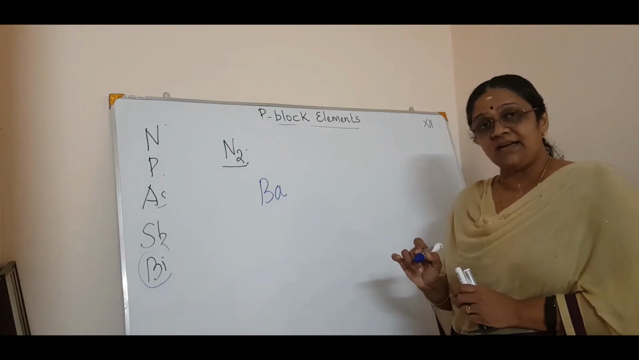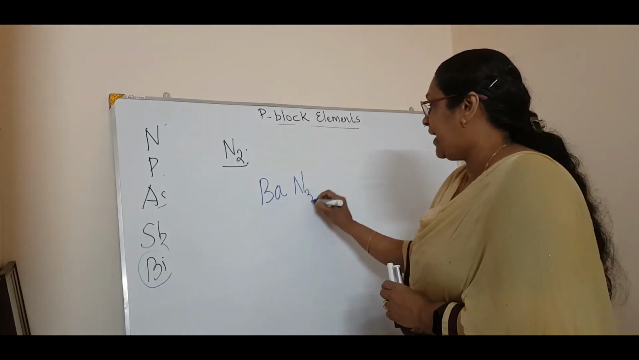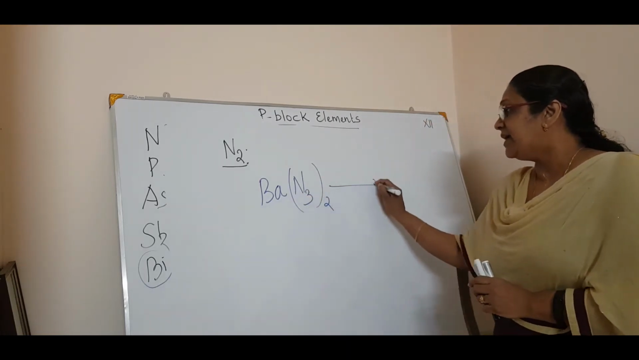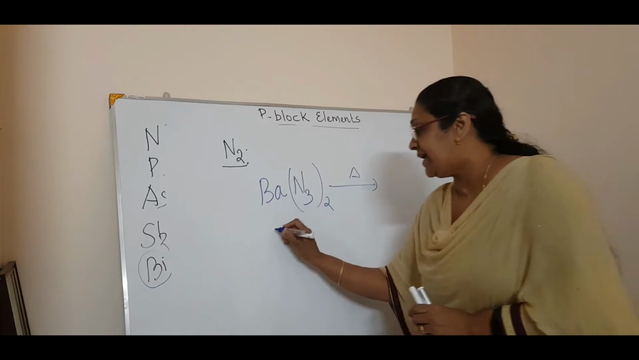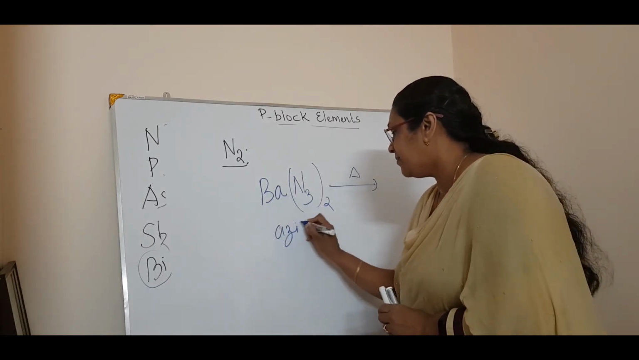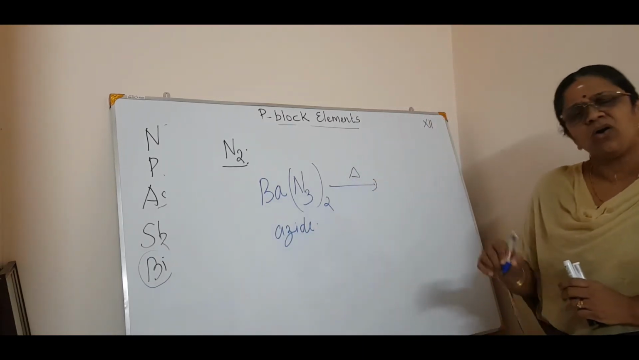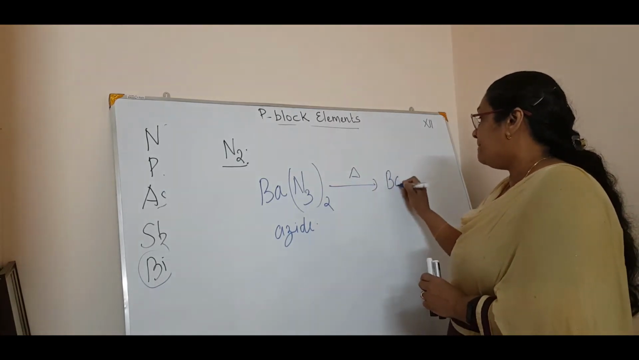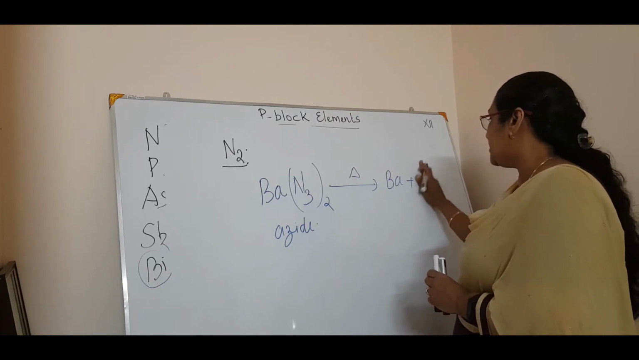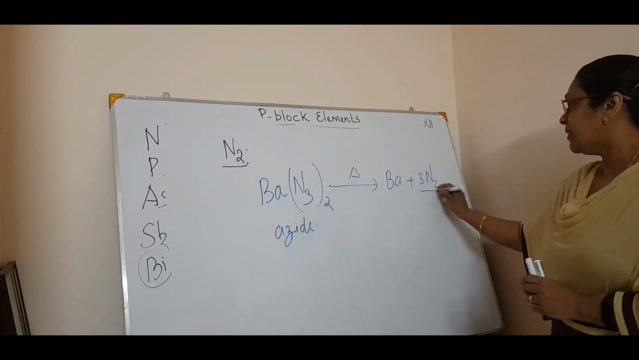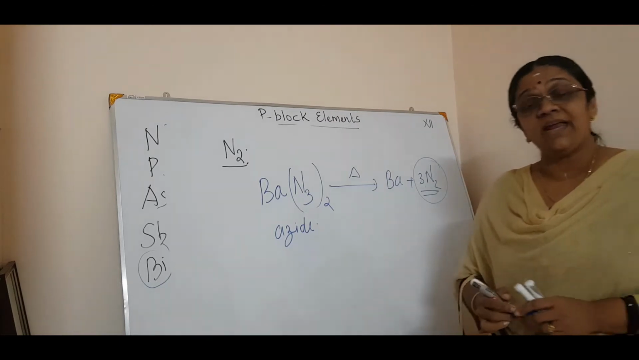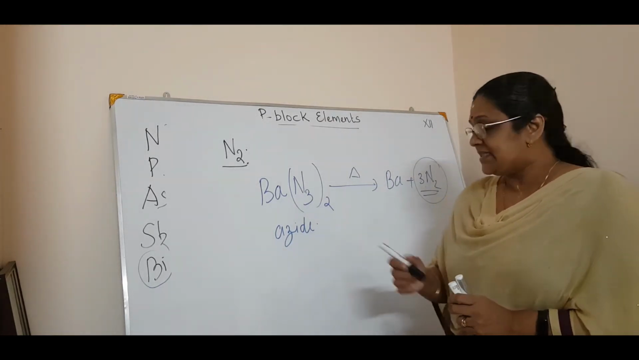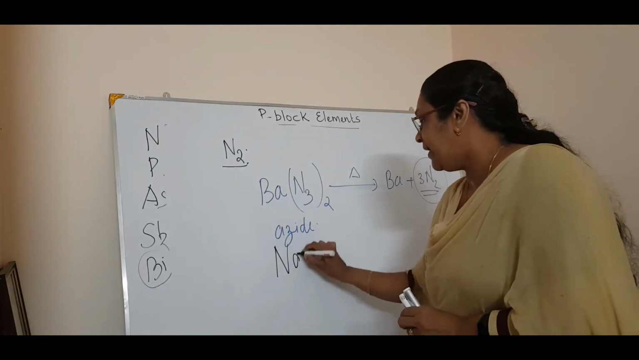You know what is azide? N3. So barium azide, Ba(N3)2. When barium azide or sodium azide undergoes thermal decomposition, you will get barium plus 3N2. The product obtained in this reaction is very, very pure. Same we can have sodium azide, NaN3.